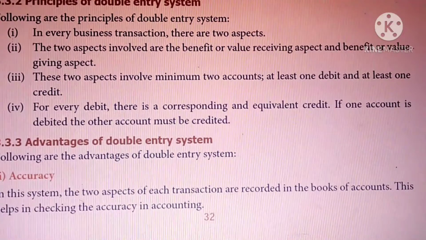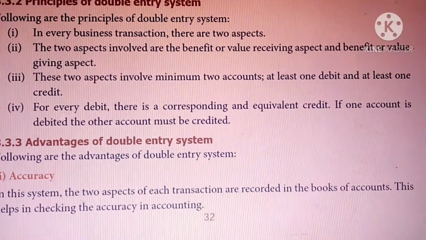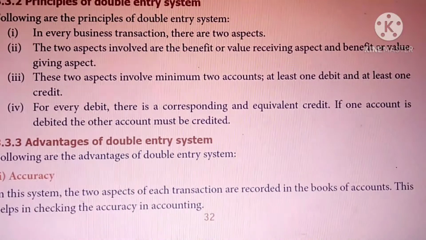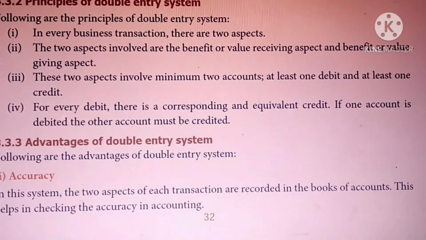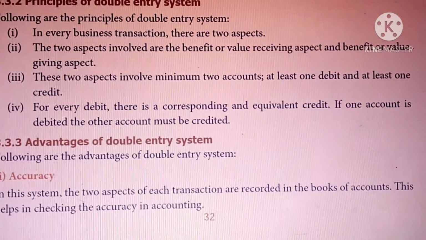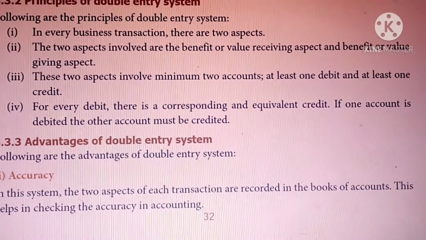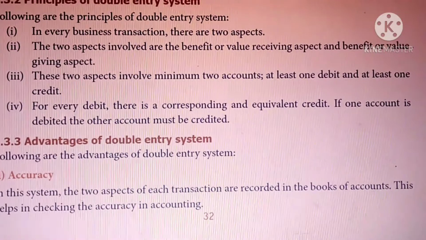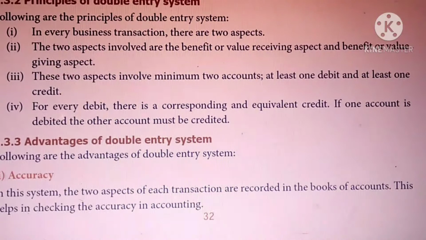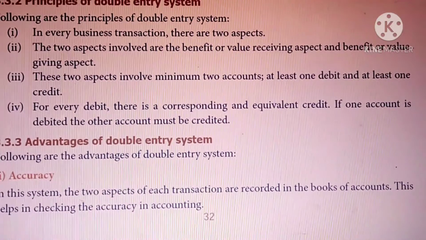If one account is debited, the other account must be credited. For every debit there is a corresponding equivalent credit. Whatever amount we debit, for example, if we write 1000 rupees in debit, the same 1000 rupees we have to write in credit. For every debit there is a corresponding and equivalent credit. If one account is debited, the other account must be credited. If one account is debited, the other account gets the opposite entry. One is debited, the next is credited. So these are the principles of double entry system.